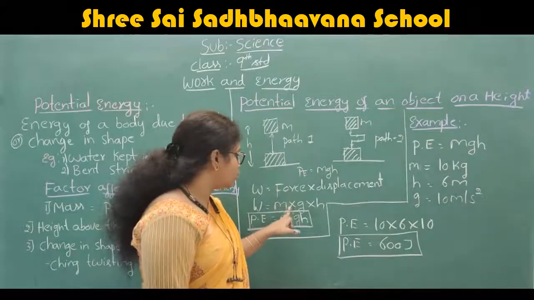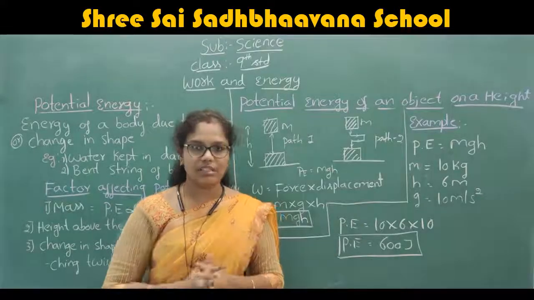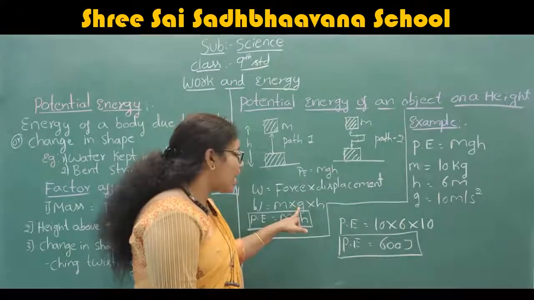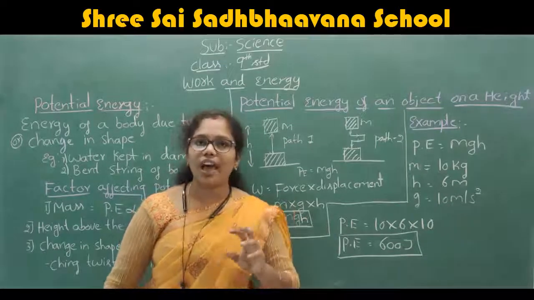Here, how is the force equal to m into g? I said that the formula for the force is mass into acceleration. This is also the acceleration only. But here it is acceleration due to gravity.